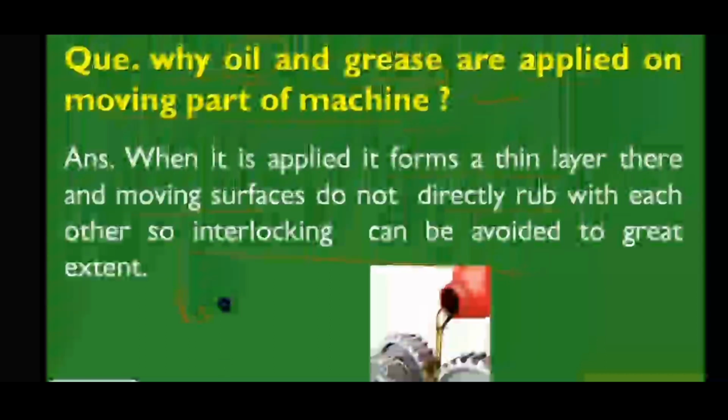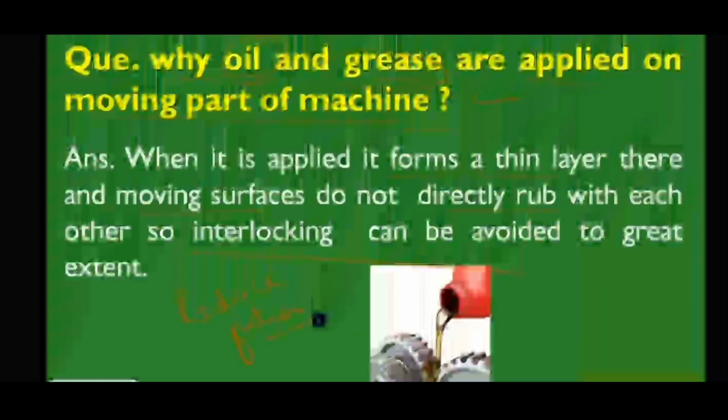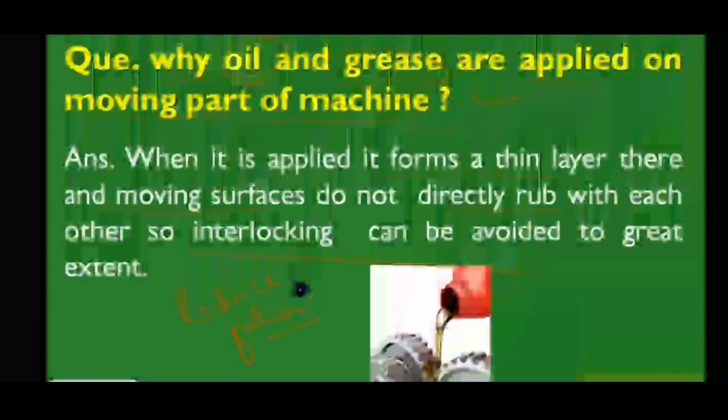Next question is, why is oil poured on the hinges of a door? In order to reduce friction so that it can open smoothly. So what are hinges? A clamp which is fixed in between the two doors is called a hinge. If there is no oil, there is more friction and it will make an unpleasant sound.